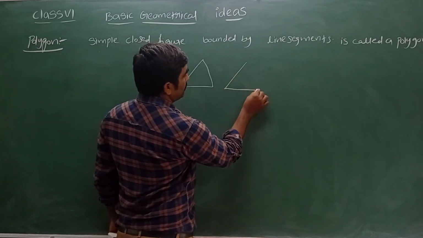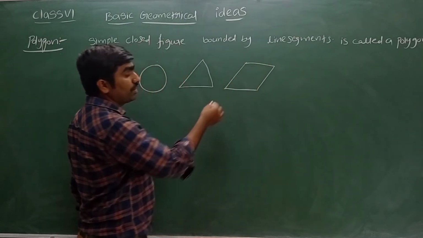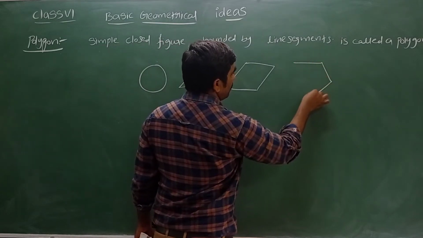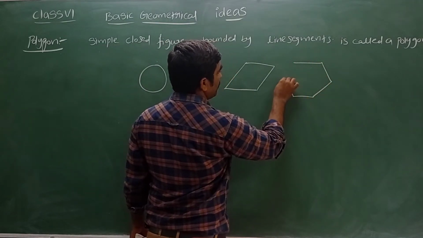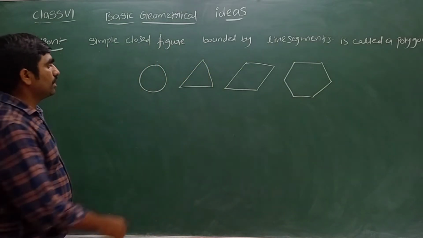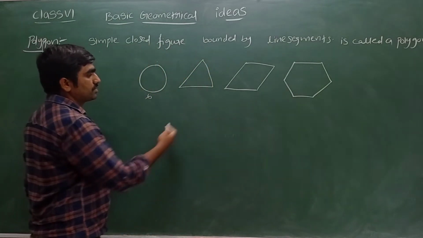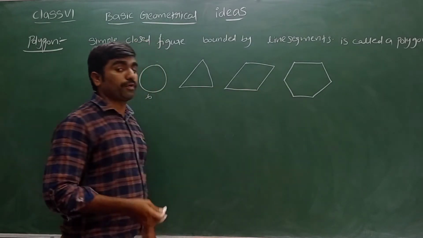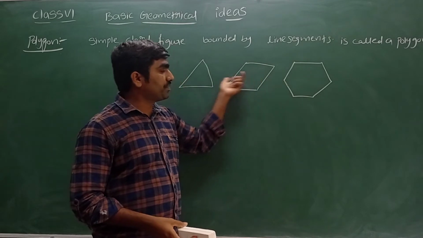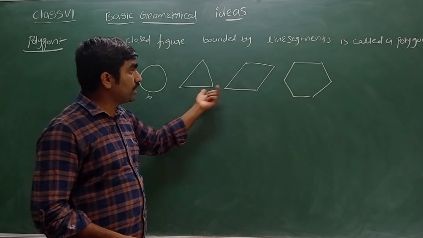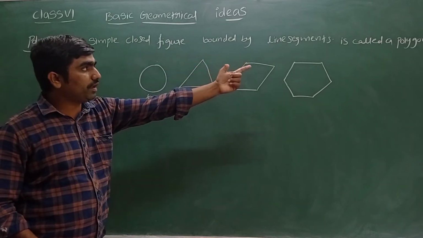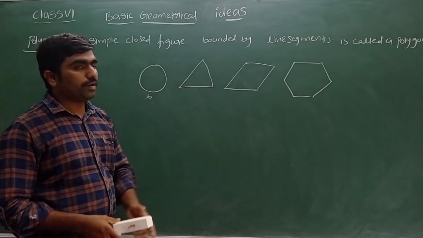Now let's see one more. Yes, even this is called a polygon. 1, 2, 3, 4, 5, 6. These are called examples of polygons. This one is not a polygon. Yes, these are examples of polygons. Why? Because all these figures are simple closed figures, and they are bounded by what? Line segments. They are made up of only line segments. So they are called polygons.